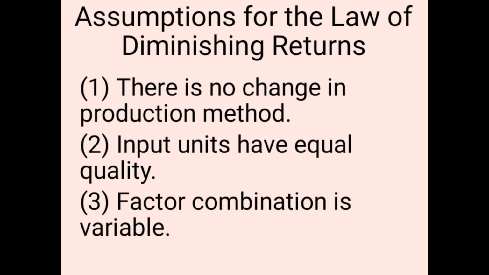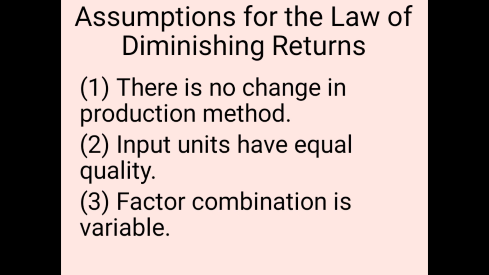So we do not need to do this here. We are keeping the method of production function constant. Then and only then can we apply the law of diminishing returns. So the first assumption is there is no change in production method.